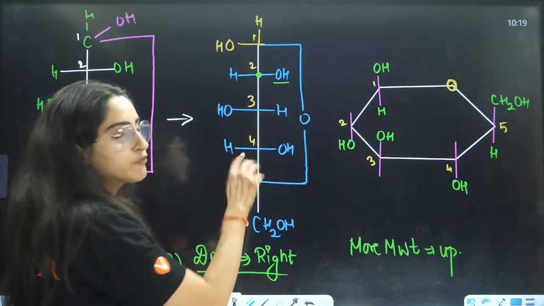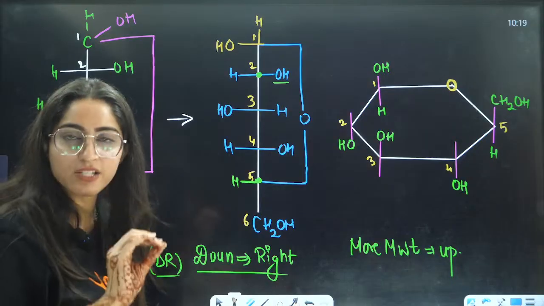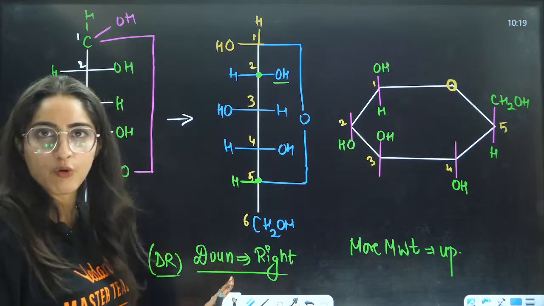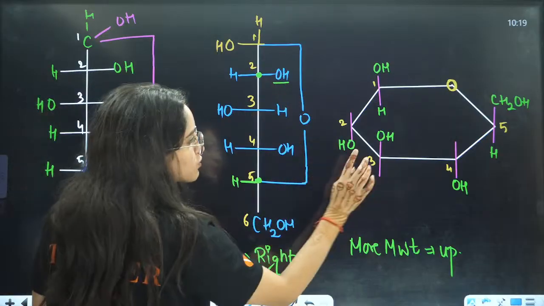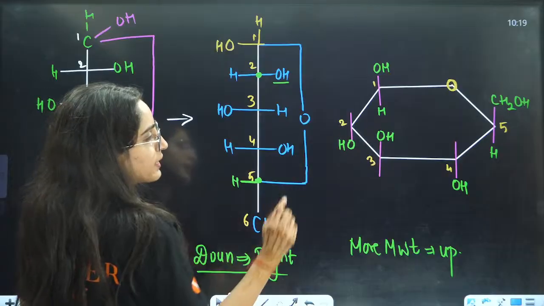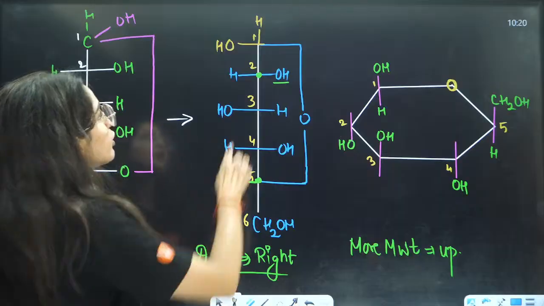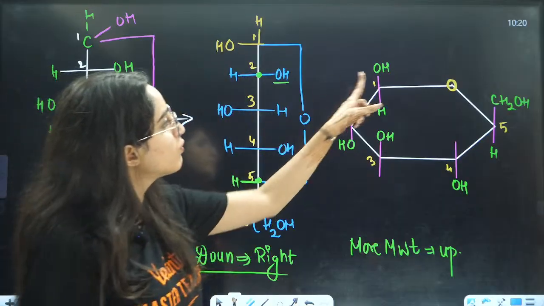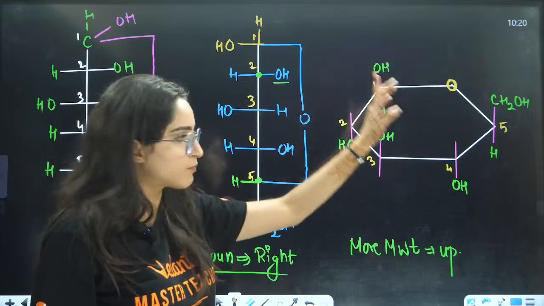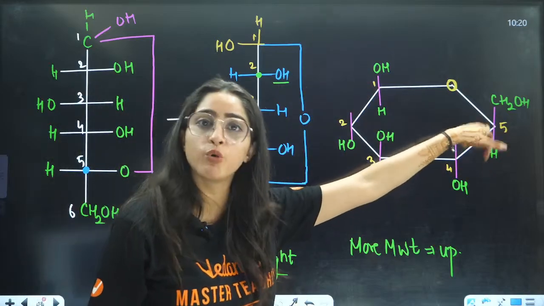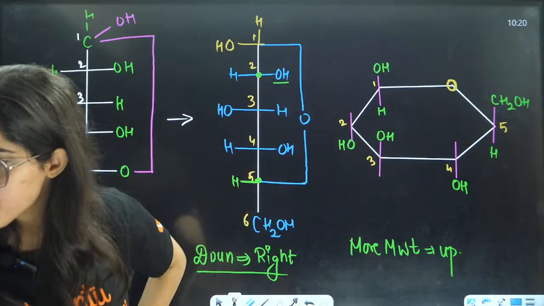For the second, third, and fourth, just remember this. If your OH is on the right side, it will be placed downside, right? So it is on the right side, so downside. Here it is on the left side, so upside. But if you talk about the first and fifth carbon, here you have hydrogen and OH, so that is why more molecular weight, right? That will be upwards. It is having more molecular weight, that is why it is upwards. Okay? Understood?